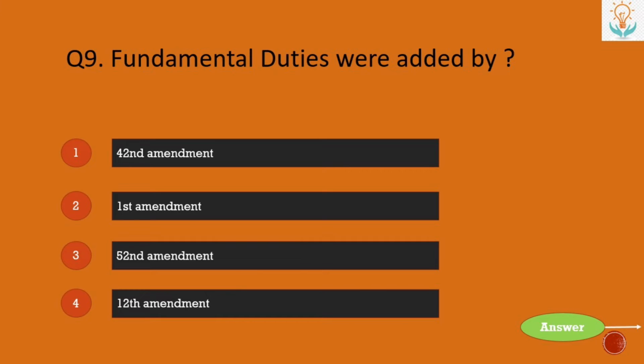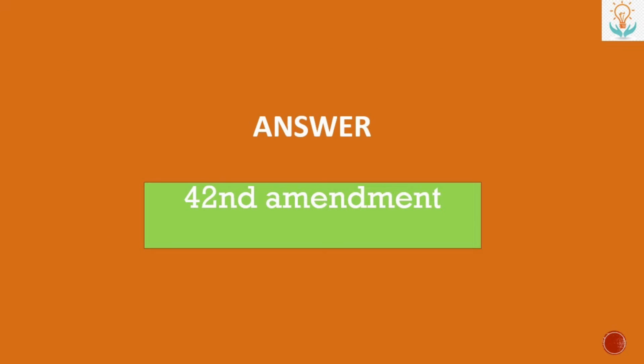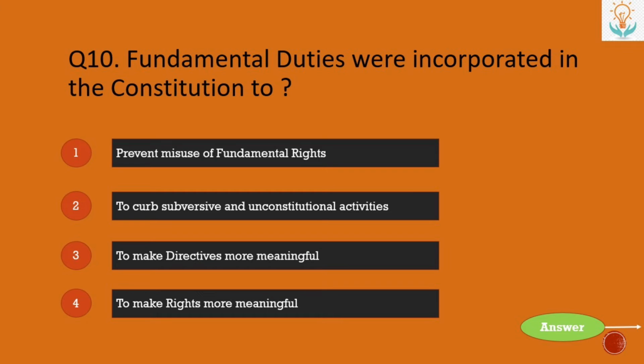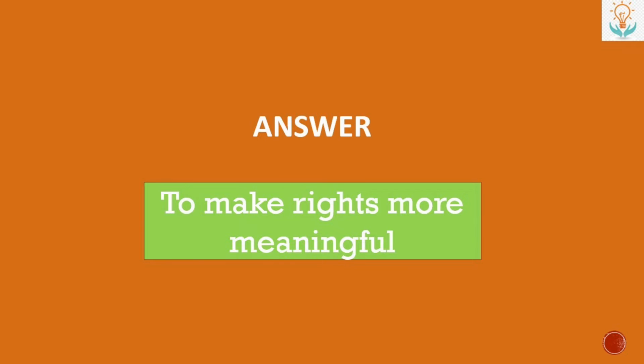Next, fundamental duties were added by 42nd Amendment, 1st Amendment, 52nd Amendment, or 12th Amendment? So the answer is 42nd Amendment. Next, fundamental duties were incorporated in the Constitution to first prevent misuse of fundamental rights, second to curb subversive and unconstitutional activities, third to make directives more meaningful, or fourth to make rights more meaningful? So the answer is to make rights more meaningful.